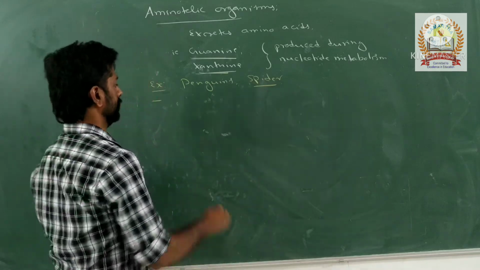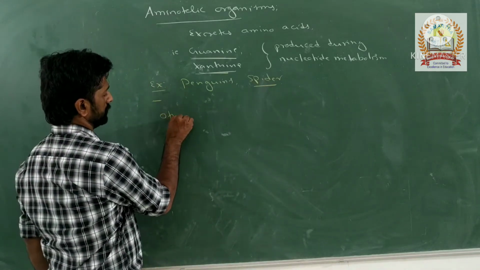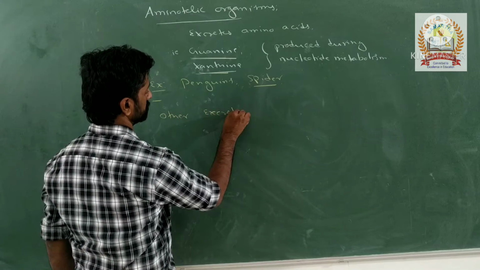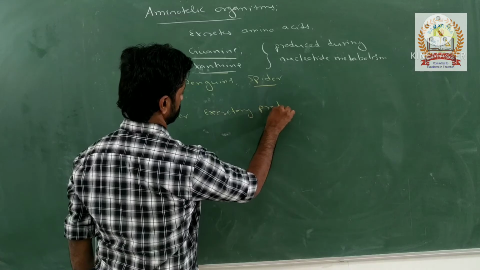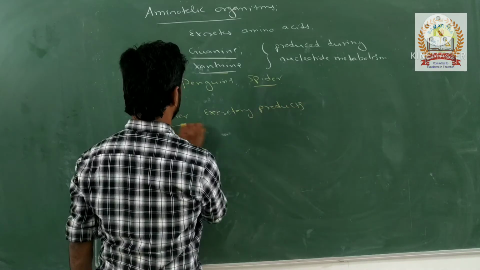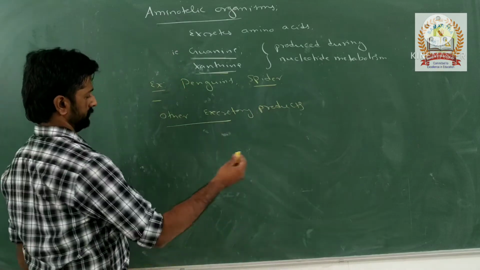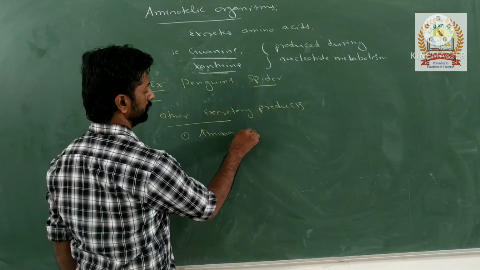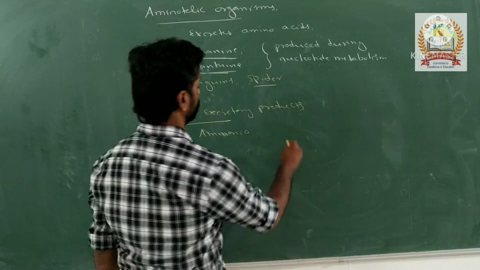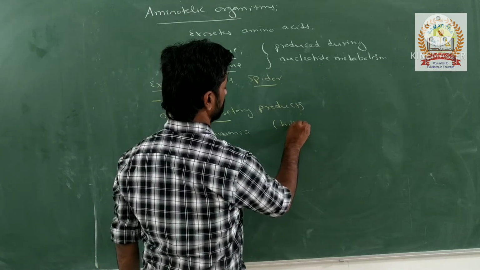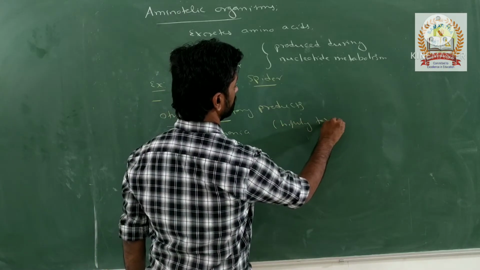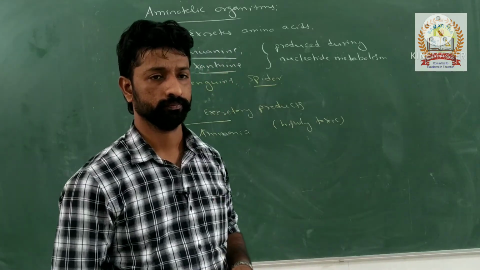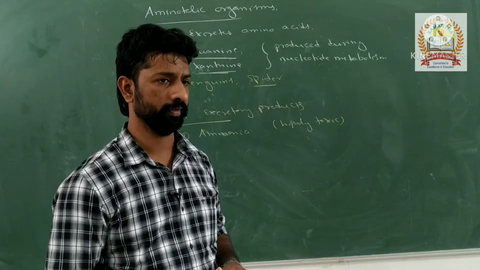Like that, let us list the other excretory products. As we already know, ammonia is one, and this ammonia is highly toxic in nature. How is this ammonia produced?